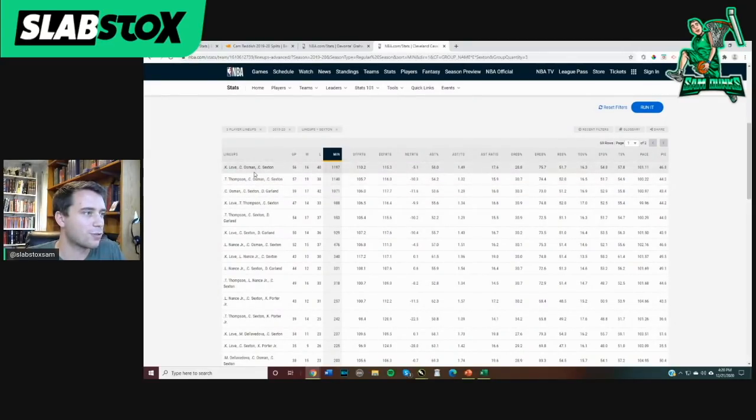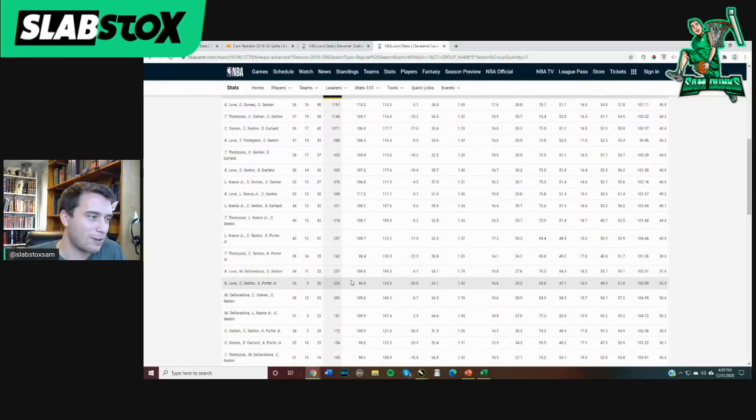The most used 3-man tandem on the team involving Collin Sexton, a net rating of negative 5. Second most, negative 10. Third most, negative 11.6. Fourth most, negative 9.9. The bad news for the Cleveland Cavaliers is that one of their worst lineups overall, negative 26.3 points per 100 possessions, involved Collin Sexton, Darius Garland, and Kevin Porter Jr. Anytime they were playing together, they were a huge net negative, which just goes to show us the Cavs are probably going to have to make a decision here shortly.